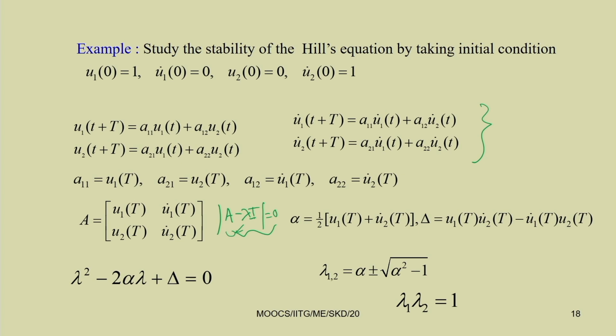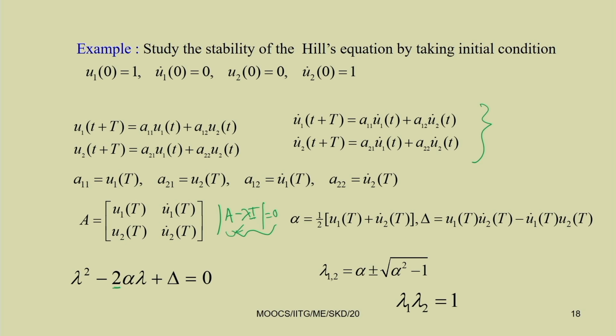Which will give rise to this equation, that is lambda square minus 2 alpha lambda plus delta equal to 0, where alpha equal to half of the trace, u 1 plus u 2 dot, so half of u 1 plus u 2 dot, because we are taking 2. Otherwise you can write this as lambda square minus the trace into lambda plus delta equal to 0, where delta equal to u 1 T into u 2 dot T minus u 1 dot T into u 2 T. This is the determinant of A.